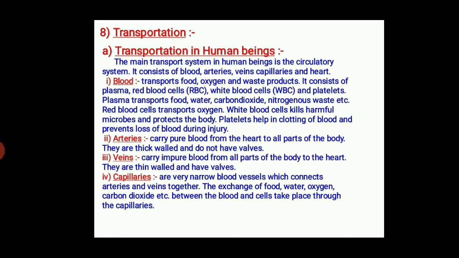Now we talk about capillaries. What are capillaries? Arteries divide repeatedly to form very thin-walled vessels called capillaries. Exchange of materials between the blood and cells takes place across this thin wall. Capillaries then join to form veins.